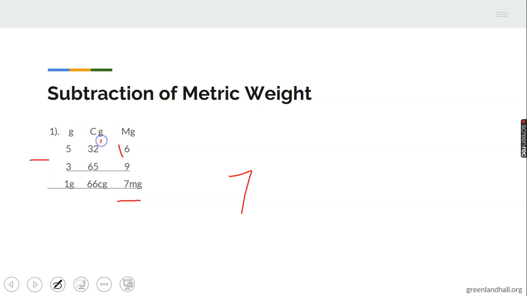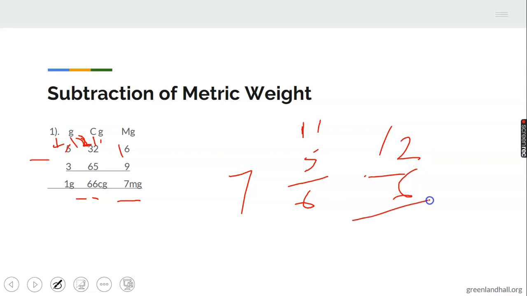Now we have 1 minus 5. You cannot do that, so you have your 1 from here. Add it to that, it becomes what? 11. 11 minus 5 will give us what? 6. Okay. Now don't forget we have 2 remaining here. 2 left here. No longer 3. So 2 minus 6 cannot, that cannot come up. So we have 1 from here. From the 5, we have 4 remaining. And then we have 12. 12 minus 6 will give us 6.